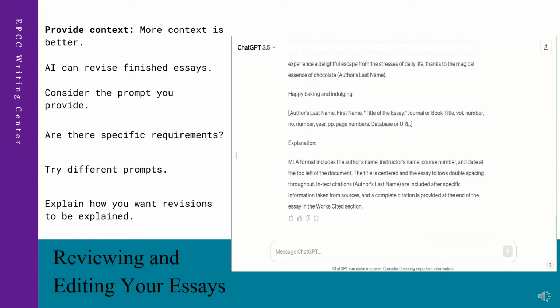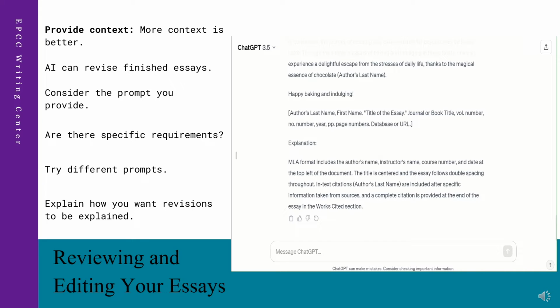Is a grammar check needed? Or sentence structure? Does the writer need help with a thesis or checking citations? Are there specific requirements? Write different prompts for different aspects of the text. For example, revise in-text citations. Did I develop my thesis? Or check for grammar and sentence structure are all helpful additions.